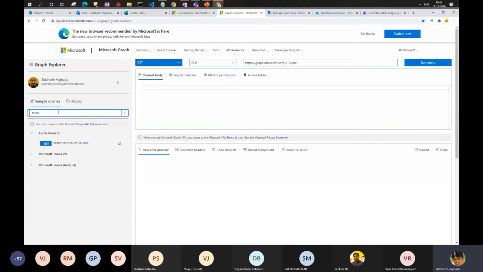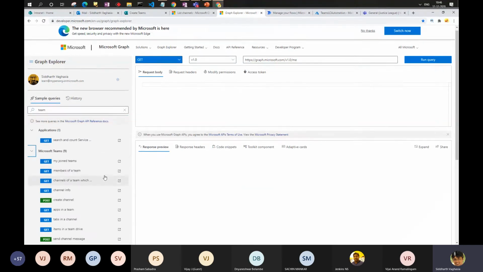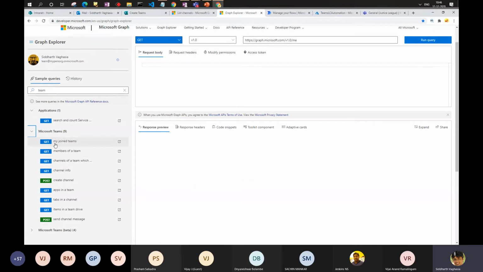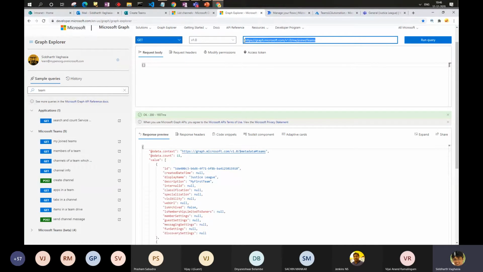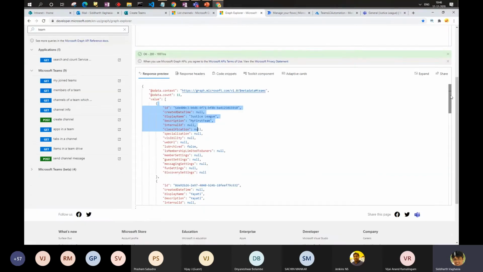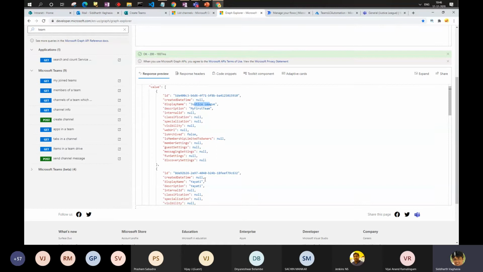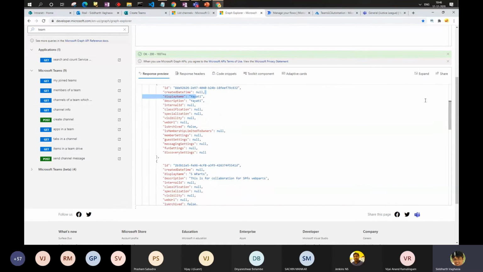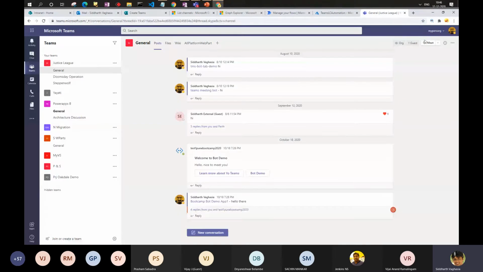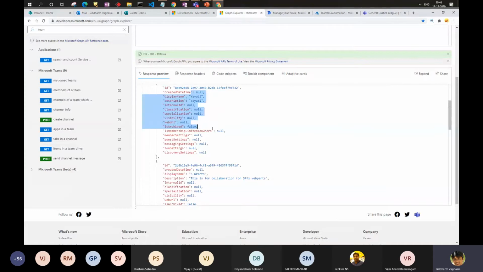Now, if you wanted to try, there are some sample queries available which you can quickly check. For example, you can get my joined teams, right? If you click on it, it will basically create the URL for you, run the query within the current user context, and give you data of all the teams which I'm part of. For example, I'm part of this team, Justice League, AIT and everything for this particular account. So if you see, this is my logged in user and I'm part of all these teams. This is the data which has been returned by it.